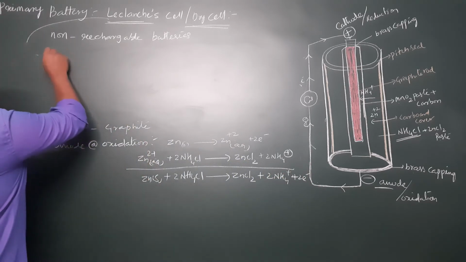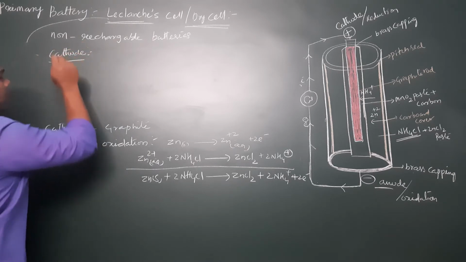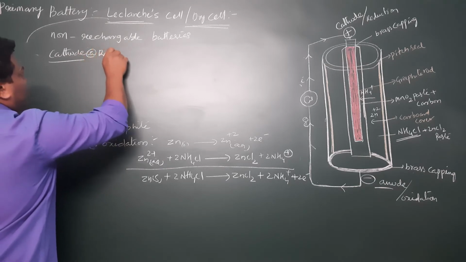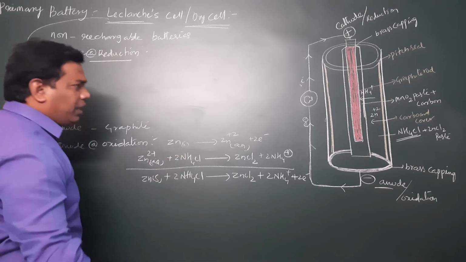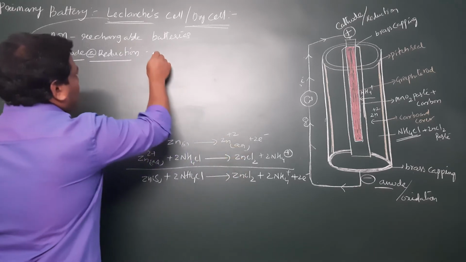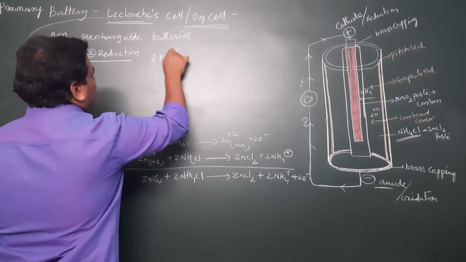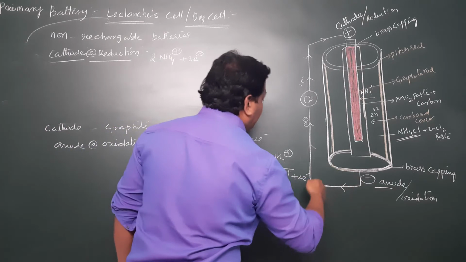Next, where the reduction takes place: at the cathode. Generally, at the cathode, what type of reaction takes place? A reduction reaction takes place. Clear? So these 2 moles of ammonium ion can take 2 electrons which are coming from the zinc rod.